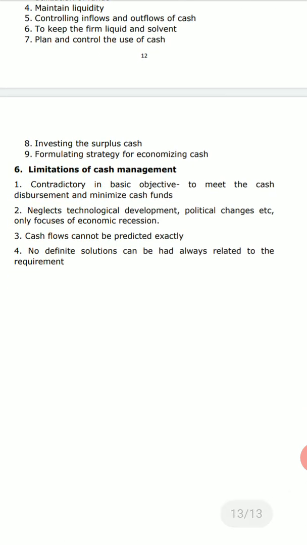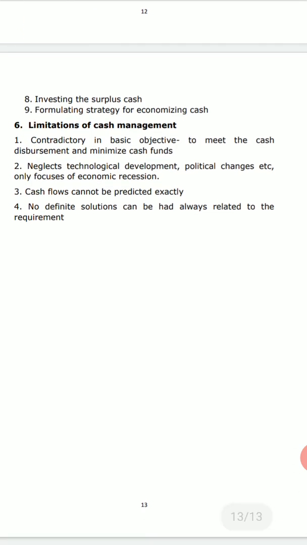Next comes up is formulating the strategy for economizing cash. That means how we can make the economical use of the cash. Those strategies, which are very important for a business to survive, can be easily done with the overview of the cash management that is undertaken by the managers or by the company.